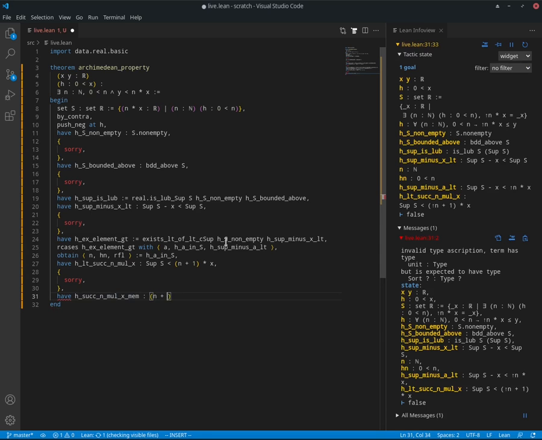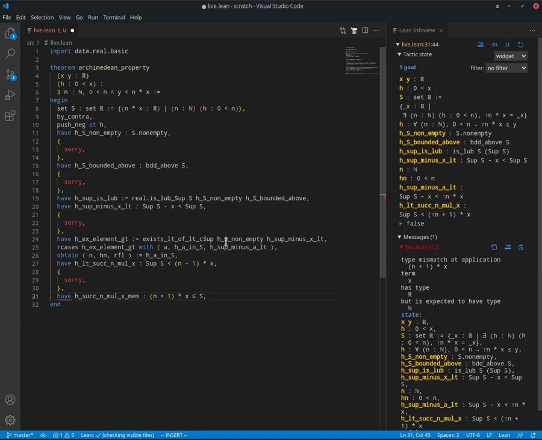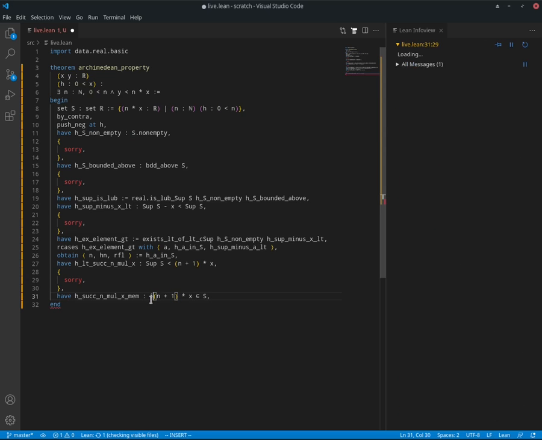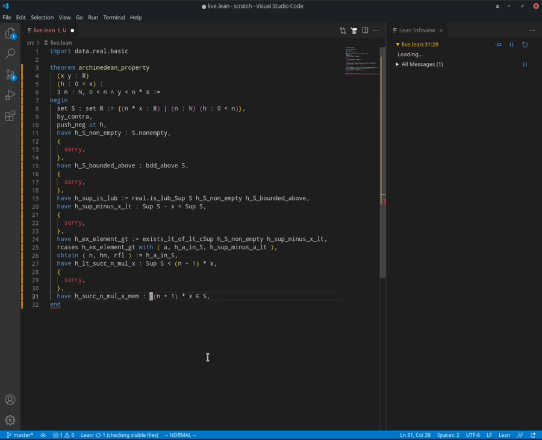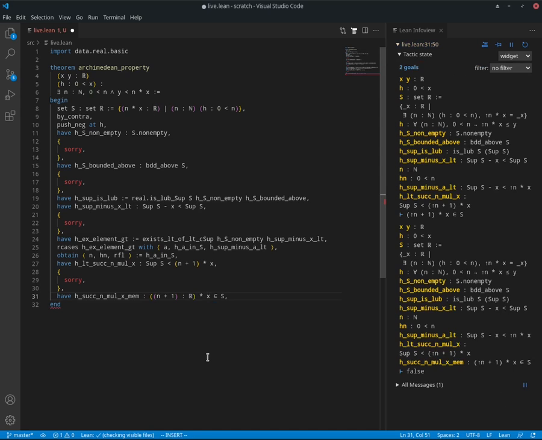It'd be n plus 1 times x is an element of S. Now there's an issue. Since x has type R, but n plus 1 is of type N, you need to coerce n plus 1 to be also a real number. And the way we do that is by adding a colon and R. So now that should be fine. And we would prove that.